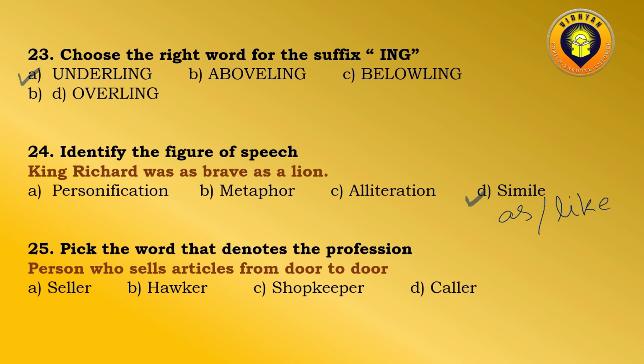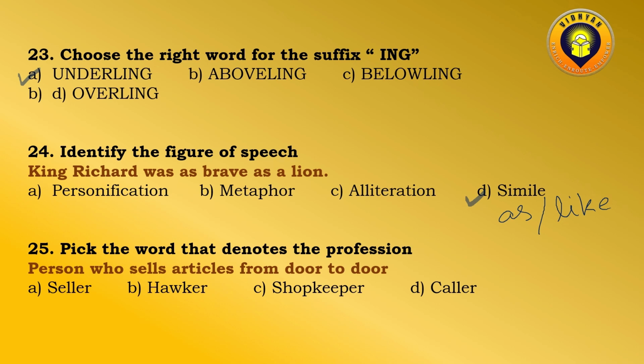When you're saying he is like a lion, he is as brave as a lion, you are comparing two nouns or two figures or two objects or two people on the basis of their qualities. Like lion is a brave animal, right? Which is not at all afraid of other animals. So King Richard was also a very brave person. So it's comparing on the basis of quality.